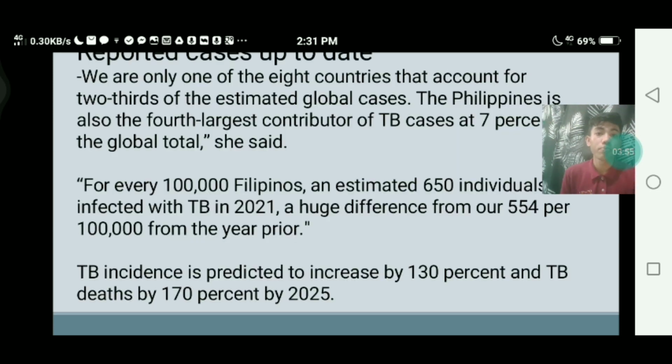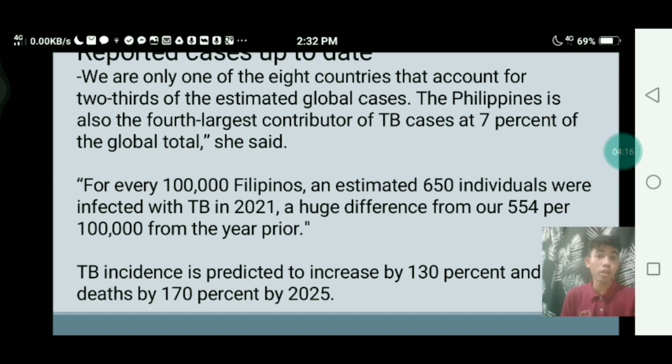So the reported cases. Here in the Philippines, we are one of the 8 countries that account for 2/3 of the estimated global cases. The Philippines is also the fourth largest contributor of TB cases, at 7% of the global total. That's how serious tuberculosis is. That's why they call it one of the most serious illnesses that spread around the world.